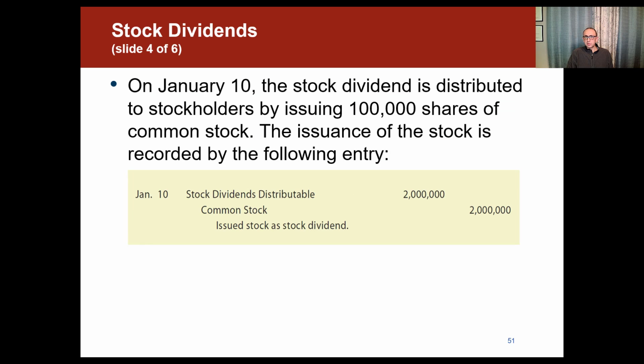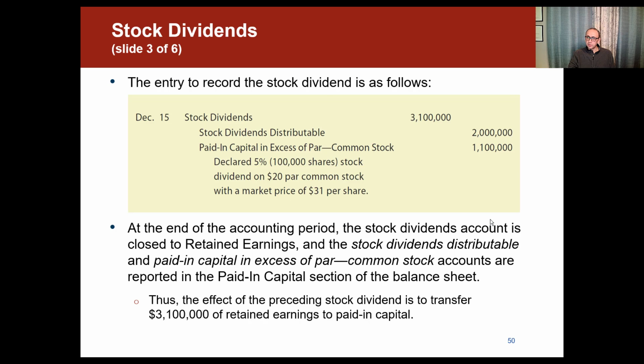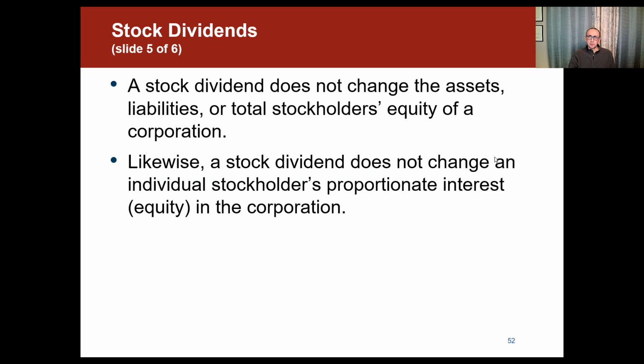So let's see how the stock dividends are distributed. On January 10th, when the stock dividends are distributed to stockholders by issuing the 100,000 shares of common stock, the issuance of the stock is recorded by the following entry, where we debit the stock dividend distributable, which is just a liability account, and we credit the common stock because now it's issued for the $2 million. And remember, the paid-in capital in excess of par for common stock has already been recorded, so we don't need to record it again. So stock dividends do not change the assets, liabilities, or total stockholders' equity of a corporation.